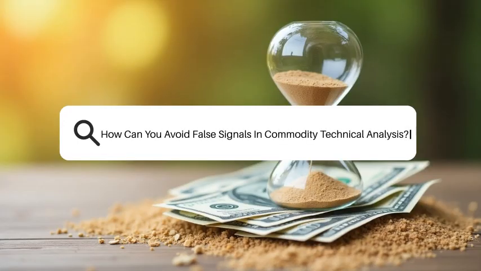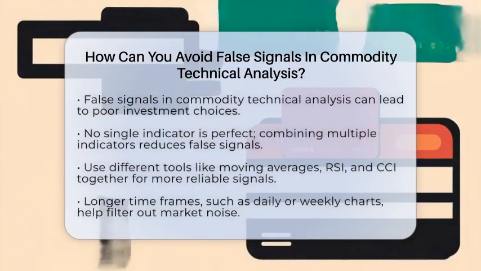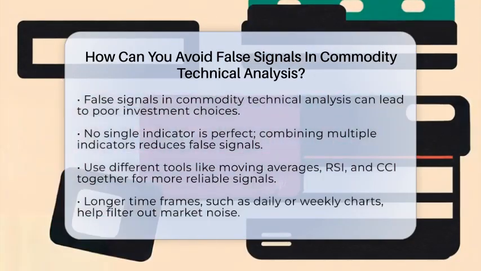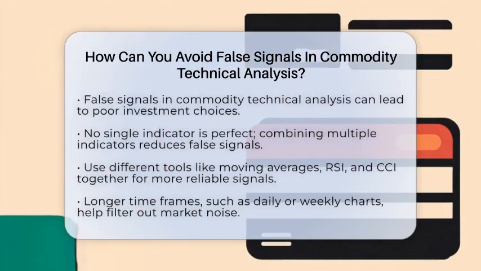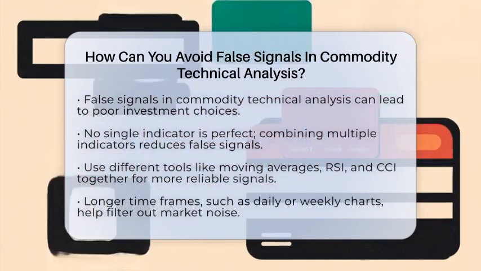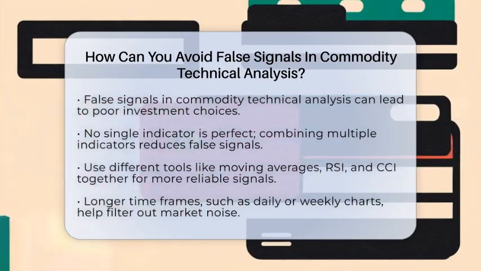How can you avoid false signals in commodity technical analysis? Imagine trying to catch a train that might not be coming. That's what false signals in commodity technical analysis can feel like. They can lead you to make poor investment choices if you're not careful. So, how do you tell the real signals from the fake ones?